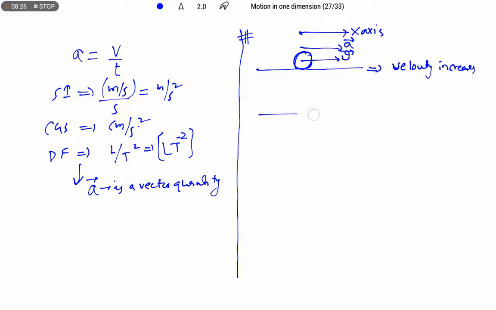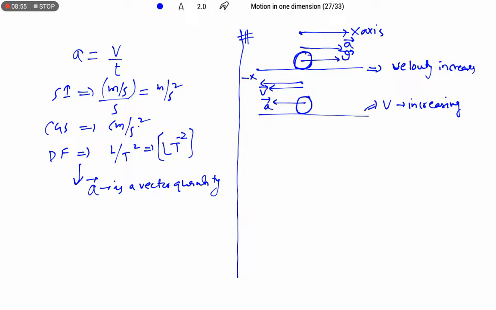Sir, suppose the object is moving along the negative x-axis. If it is moving along the negative x-axis, again the acceleration and velocity vectors are both in the same direction. In this case also velocity increases, the object is speeding up. Okay, now we are going to confirm one point here.